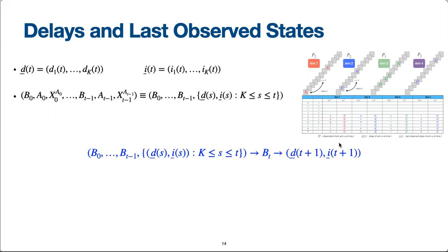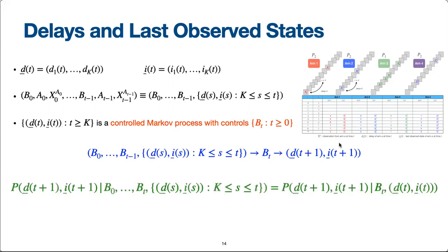As you may have already guessed by looking at this chain, the process dtit is a controlled Markov process with bt playing the role of the controls. Mathematically, this simply means that dt plus 1, it plus 1 is independent of the history up to time t given the control bt, and this holds for all time t.